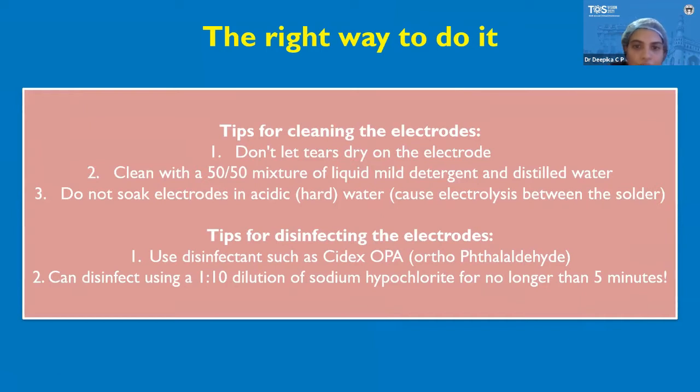A few tips for cleaning the electrodes are: don't let tears dry on the electrode. Second, clean with a 50-50 mixture of liquid mild detergent and distilled water. Do not soak electrodes in acidic hard water, which causes electrolysis between the solder. Tips for disinfecting the electrodes in a lab: use disinfectants such as Cidex OPA, that is ortho-phthalaldehyde, and you can also disinfect using a 1:10 dilution of sodium hypochlorite for no longer than 5 minutes. It should not be kept more than 5 minutes.